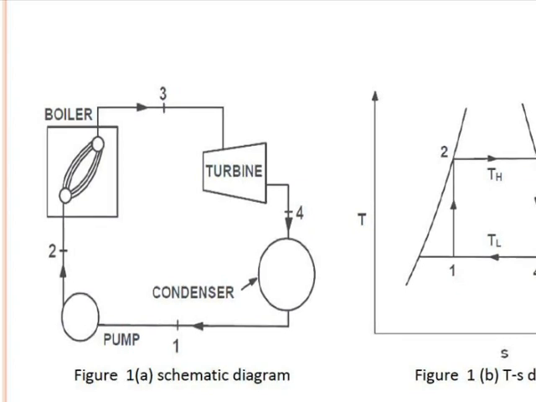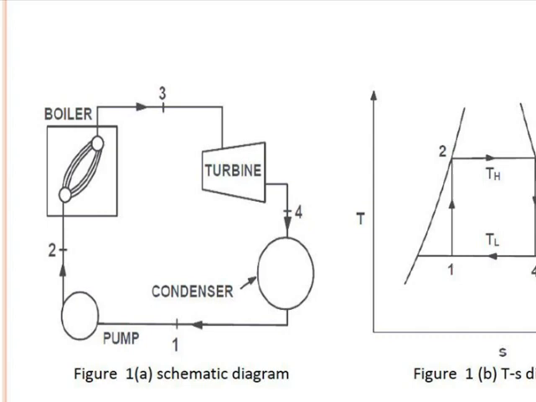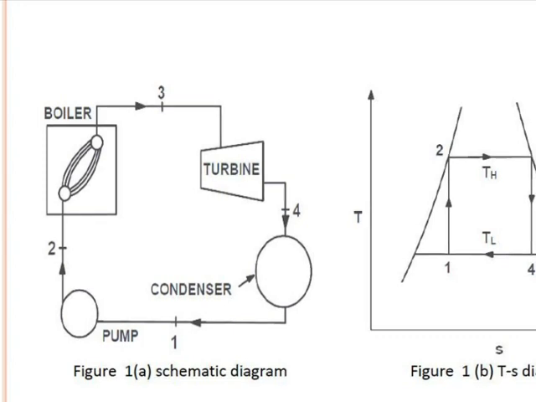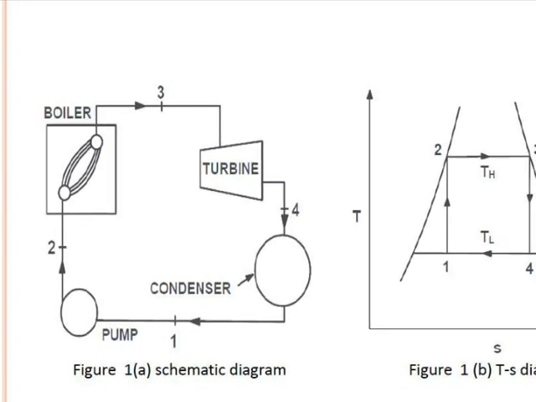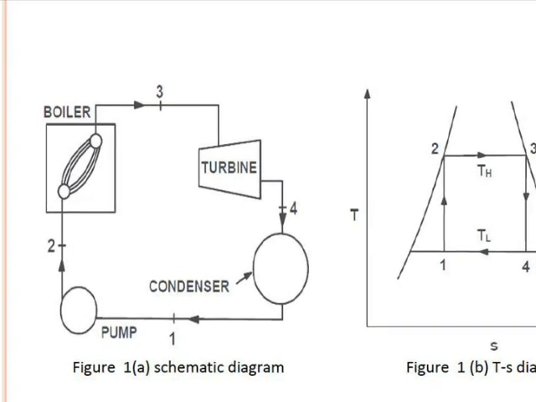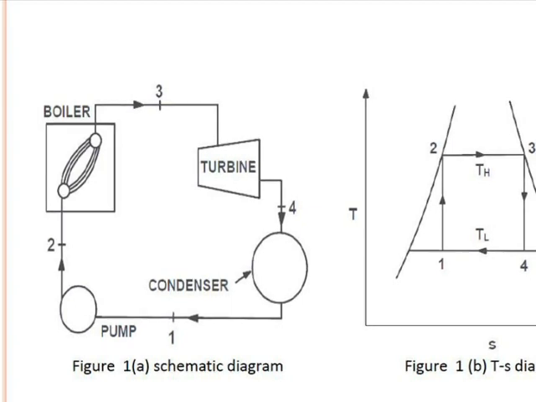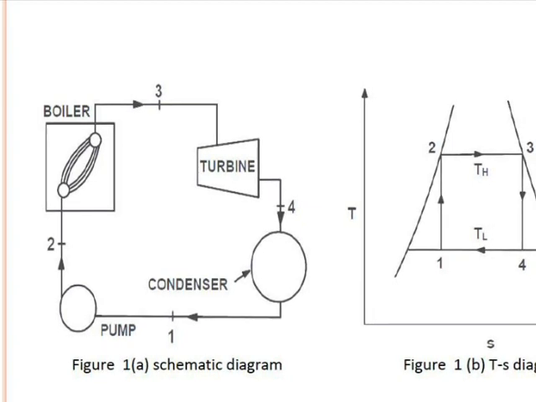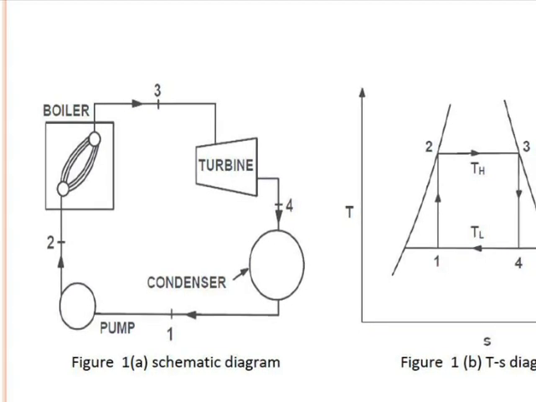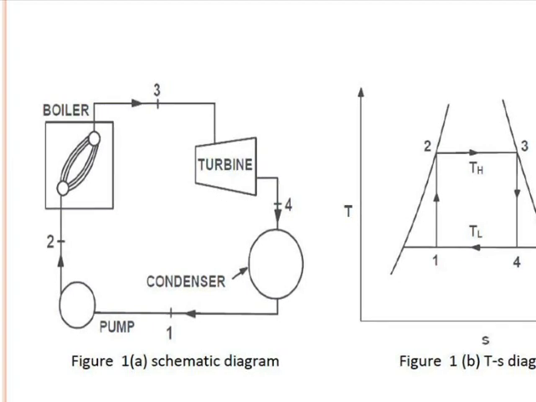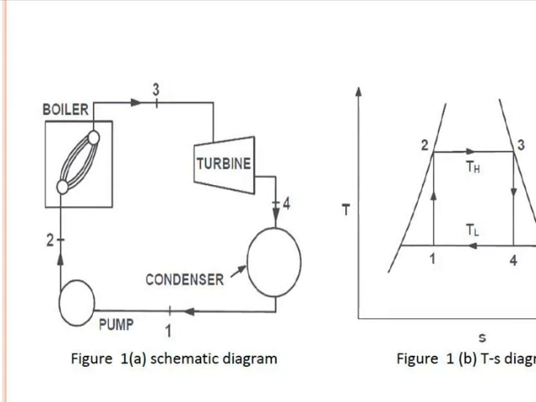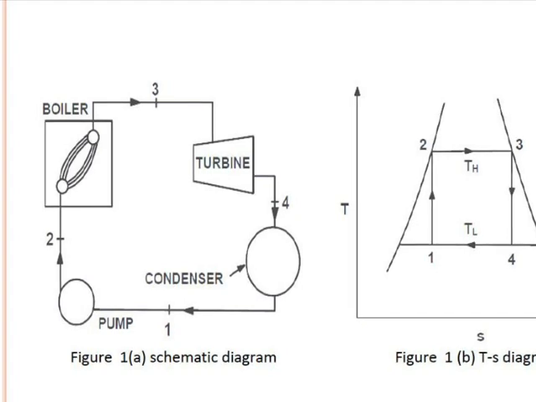whereas between 2 and 3 in the boiler we are supplying heat. The steam entering the turbine expands, and after expansion the steam has low pressure and low temperature, so it enters the condenser. There are different types of condenser; at present we are not discussing them in detail, but the steam coming out of the turbine has low temperature and enters the condenser. At state 1 we have condensate, that is steam converted into water.